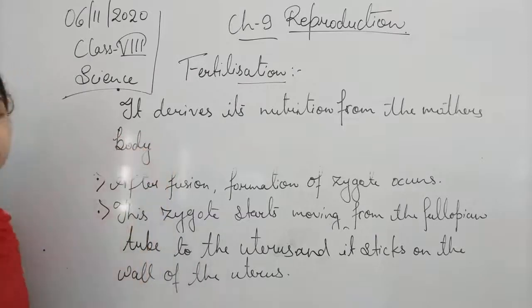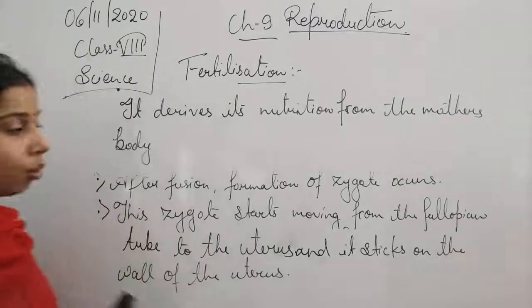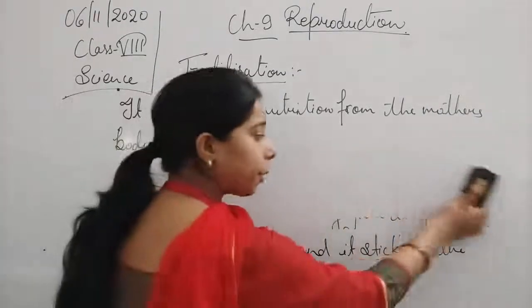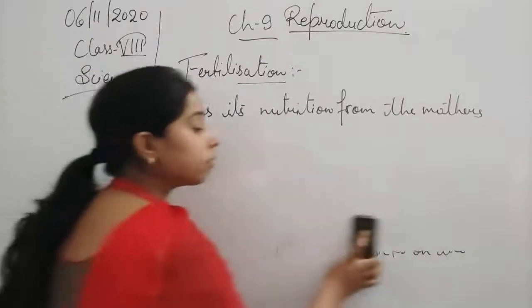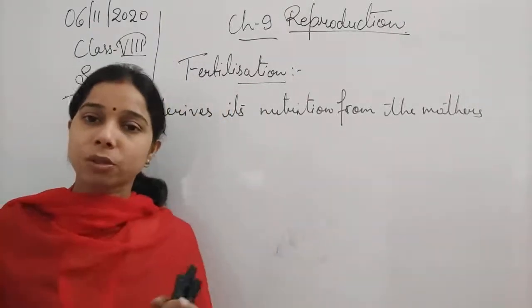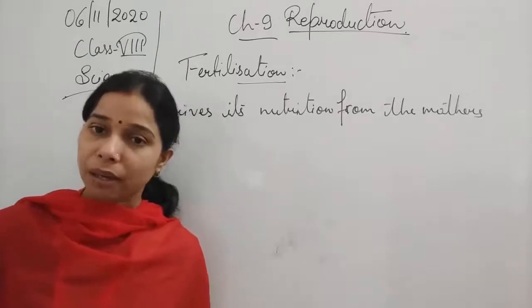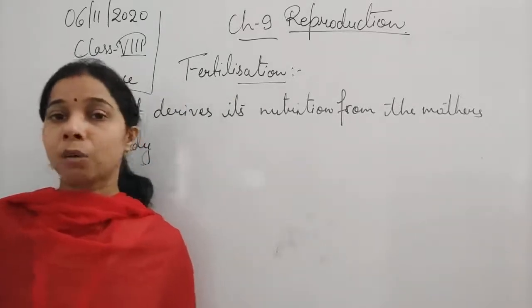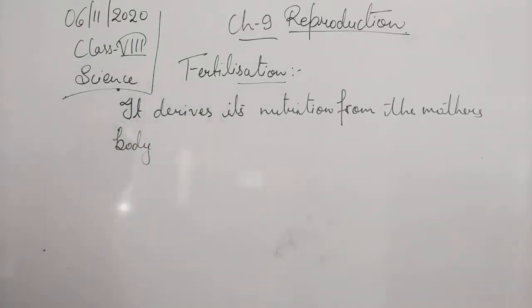And with time, since the embryo is getting the proper amount of nutrition, it starts growing and developing. There is a development of the different parts of the body. It can be recognized now. So we will say that the embryo gets converted into fetus.